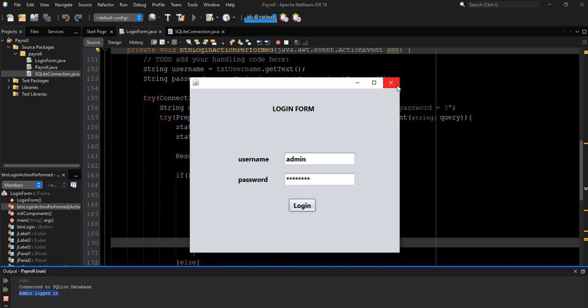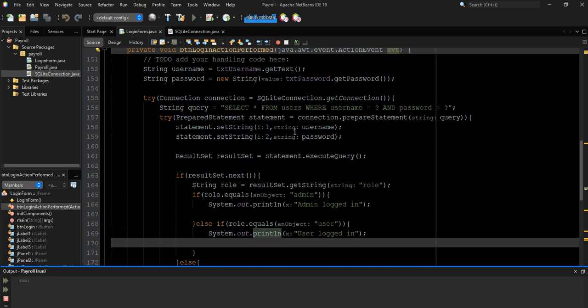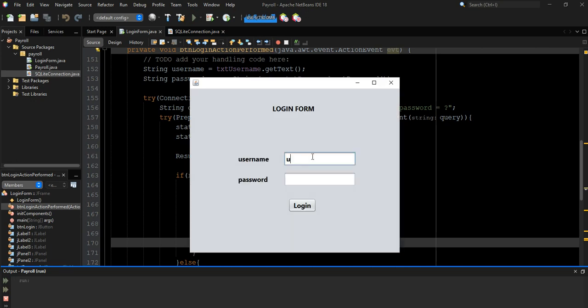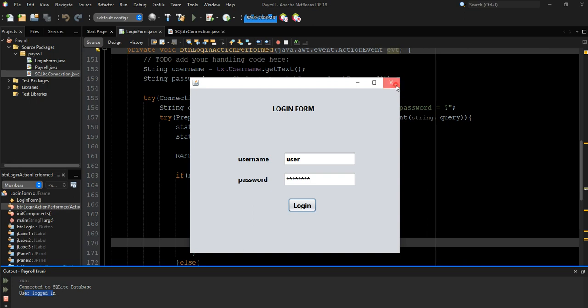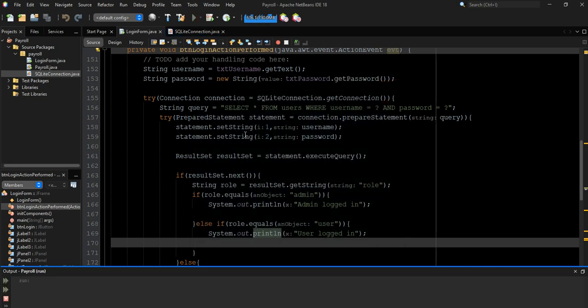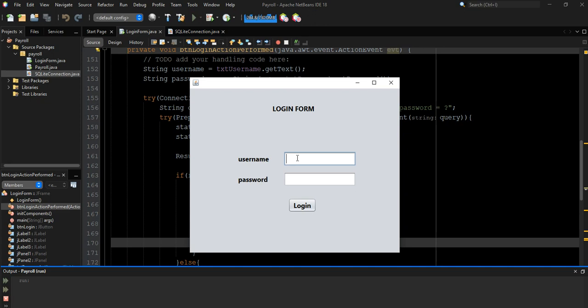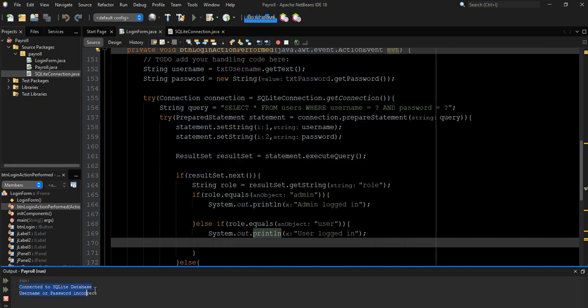This is awesome. Let's also run it again to log in as user. So you can say user, then the password, then login. You can see connected to SQLite database, then user login. This is very perfect. Let's now try with wrong information. So you can say ASDF, then the password 1234, login. This time around you can see connected to SQLite database, username or password incorrect. All right, so this is how we can do it.